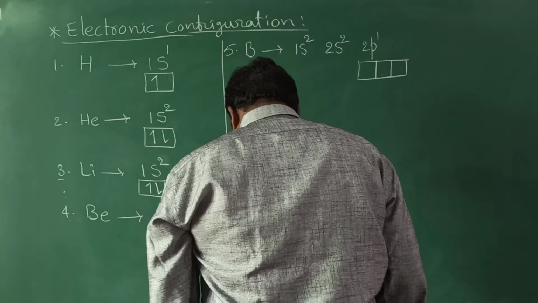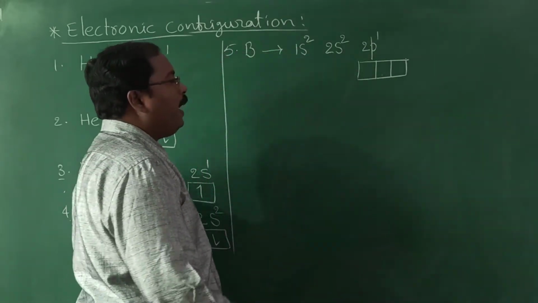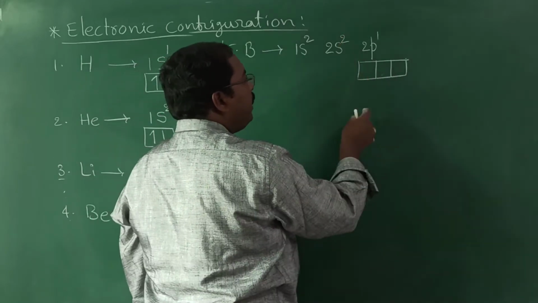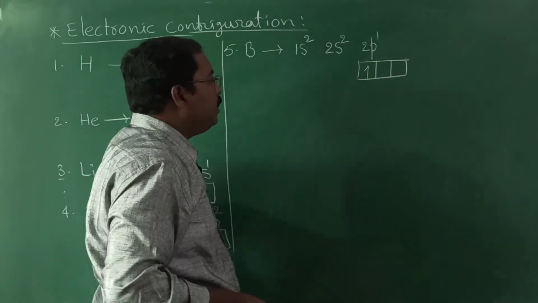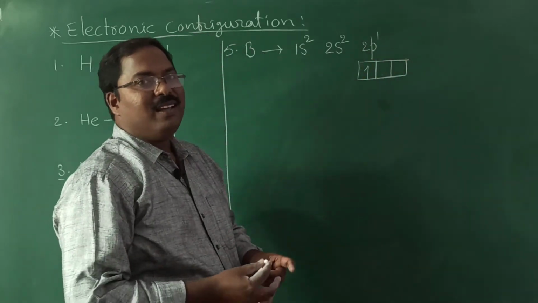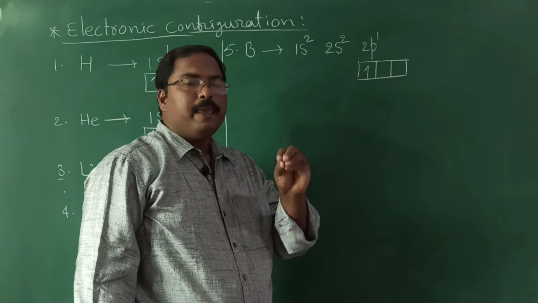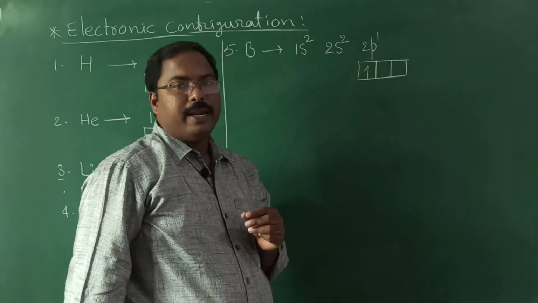Here some of you may make one mistake while representing this p orbital. Sir, only 1 electron is there, so somebody will write 1 box only. Don't do like that. A p subshell means it contains 3 orbitals.